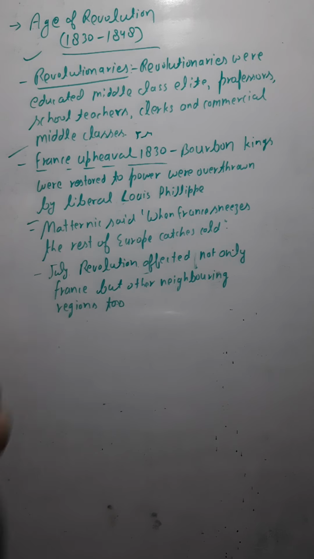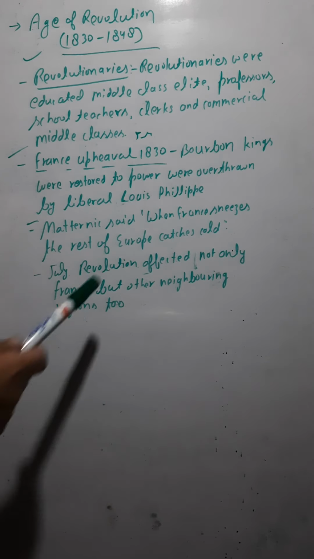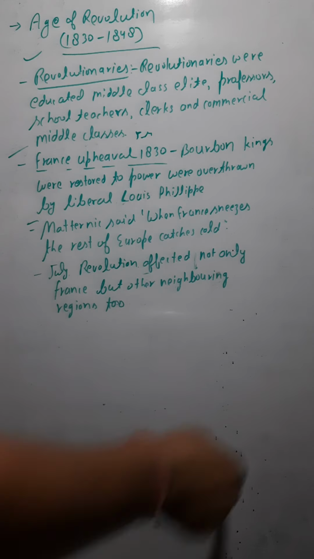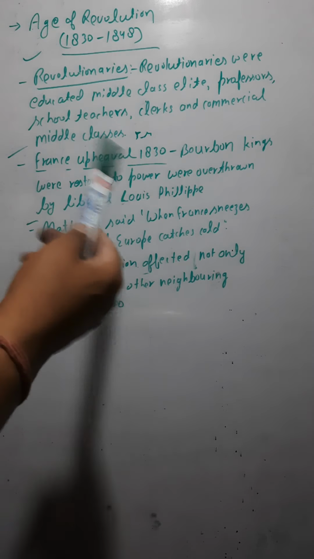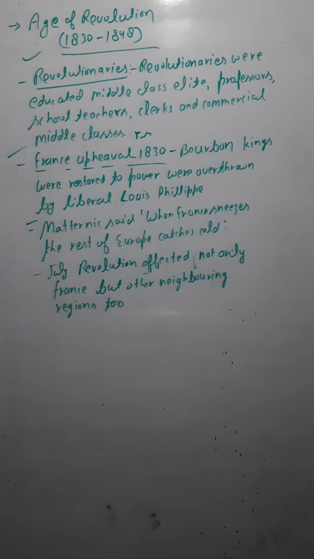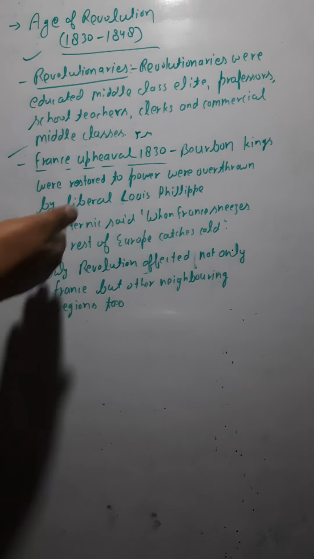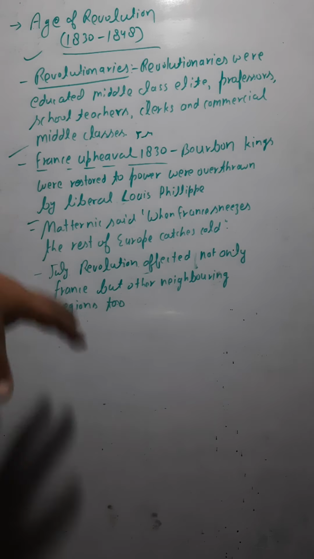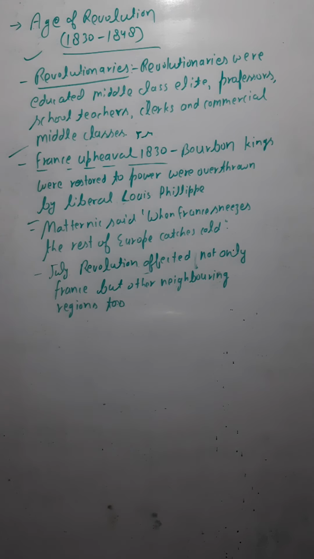The July revolution which took place in France affected not only France but other neighboring countries also. That is why Metternich said, when France sneezes, other countries catch cold. Such revolutions were taking place in other countries also. In Greece there was some revolution, in Belgium there was some revolution. Some more points are there, so first note it down. You would write this complete set of points under the age of revolution.